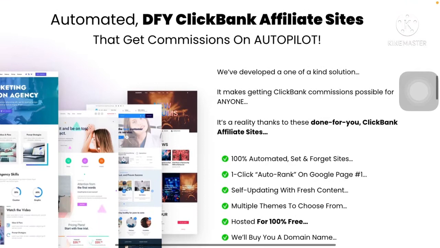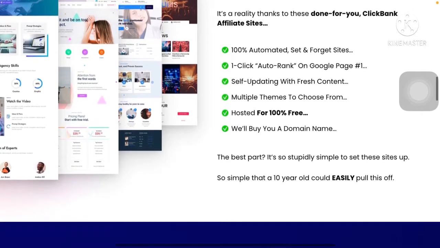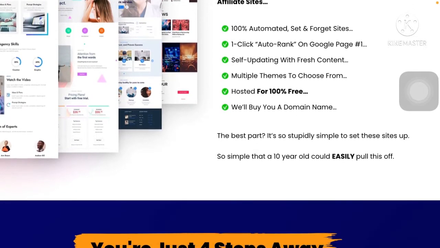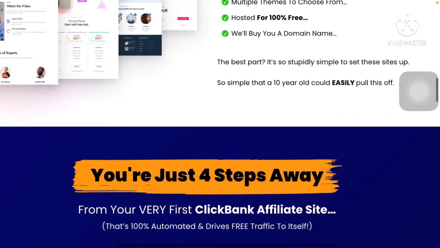And here is Banklify, automated DFY ClickBank affiliate sites that get commission on autopilot. So yes, we are going to get 100% automated set and forget sites. One click auto rank on Google page number one. Self updated with fresh content. Multiple themes to choose from. Hosted for 100% free. We will buy you a domain name.